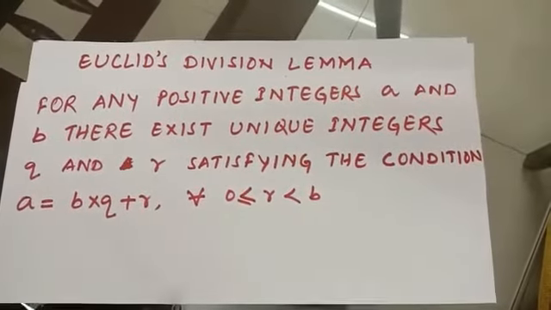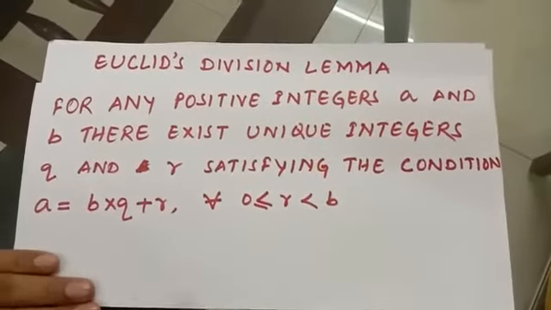Euclid is the name of a mathematician. You know the meaning of division, and what is the meaning of lemma? A lemma means a proven statement which is used to prove another statement. In short, we can say lemma means the basic rules. So, what is the total meaning of Euclid's division lemma? The basic rules of division given by Euclid. So let's start Euclid's division lemma.